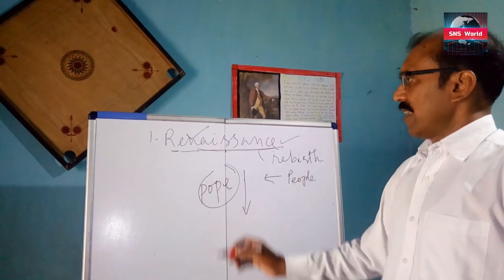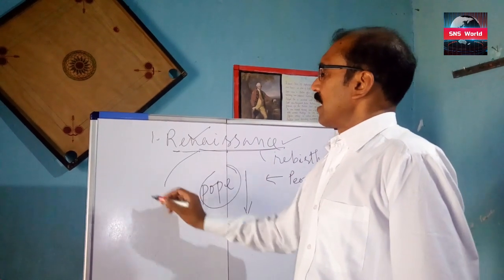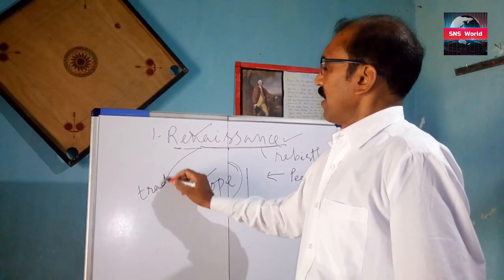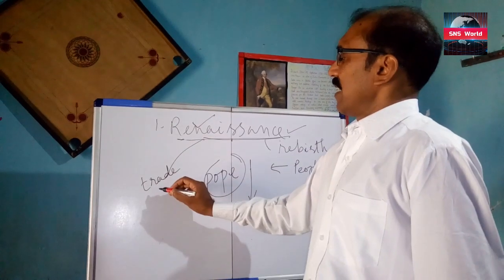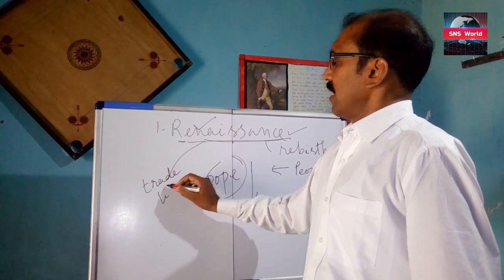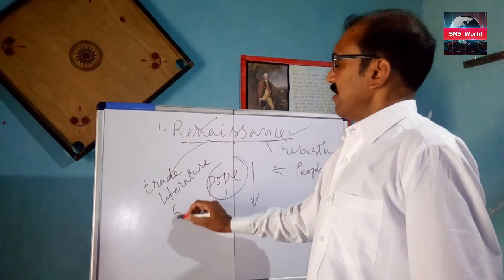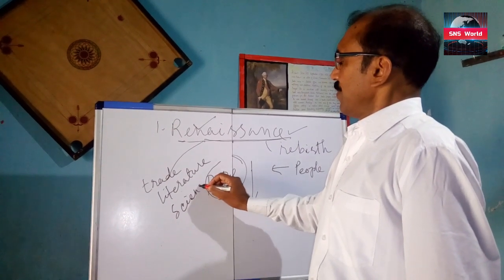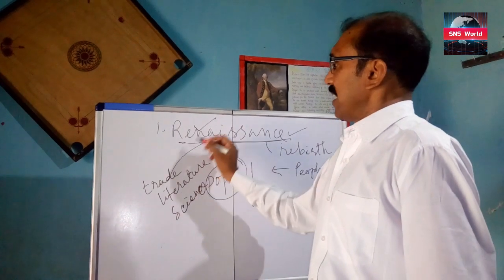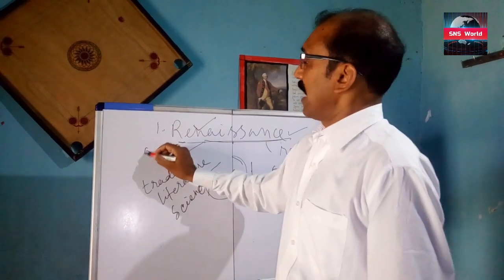And the Renaissance developed trade, commerce and literature, science, those things. And before the Renaissance, one thing was the Crusade.